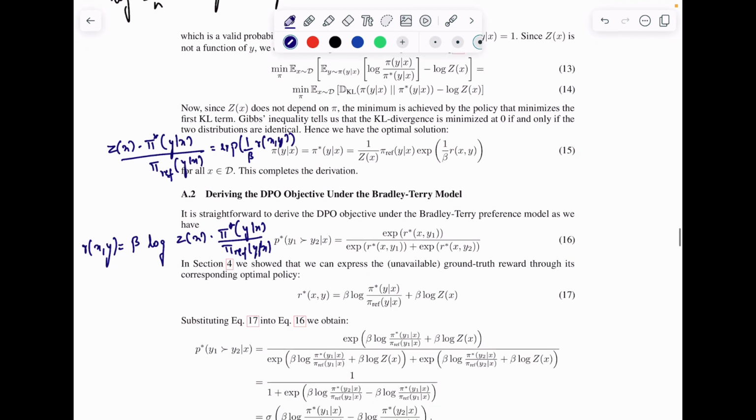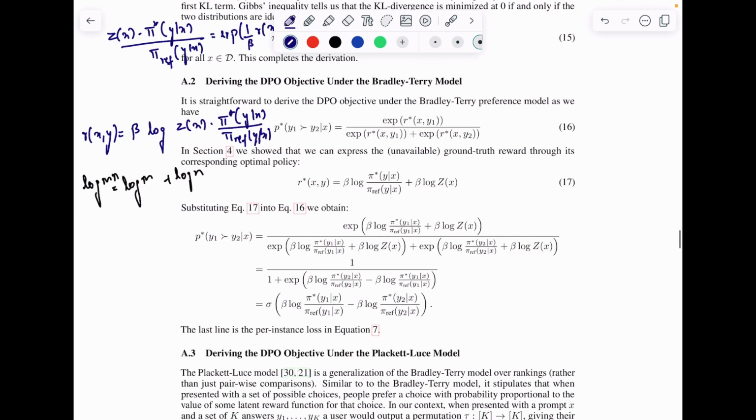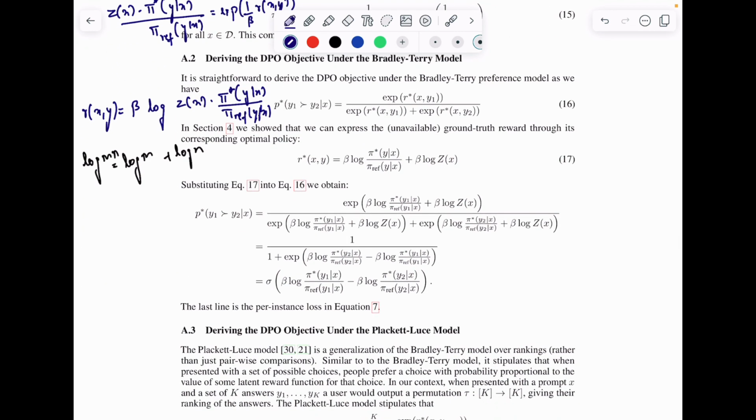Now we can again break this log function into two parts, where we use the formula that log(mn) is equal to log m plus log n. These are very basic formulas, probably you already know, but it's always good to reiterate. I'm just crossing all the t's and dotting all the i's here. So this equation reduces to r star being equal to beta log pi star(y given x) plus beta log Z(x).